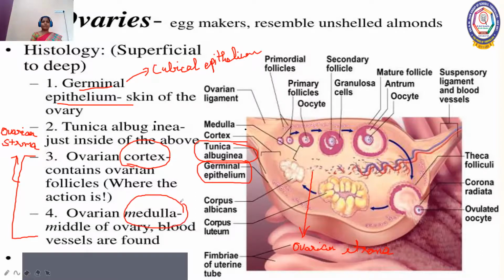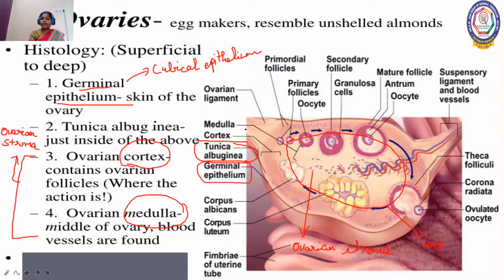Any organ will have a cortex and medulla. The outer layer, where I'm drawing a line here, is called the cortex. It is highly dense, and it contains all the developing follicles.